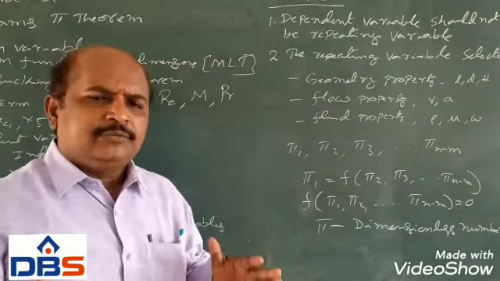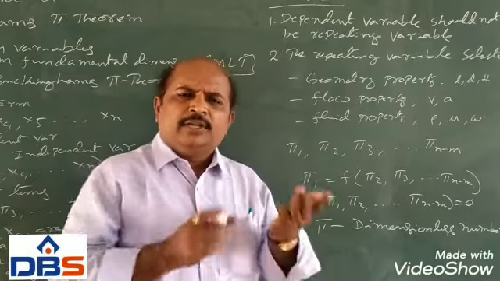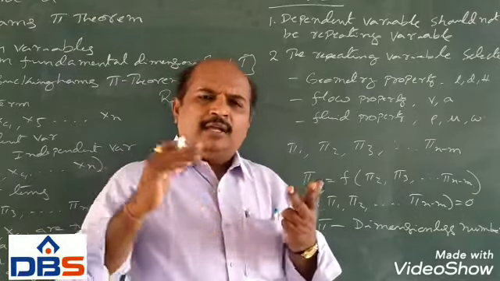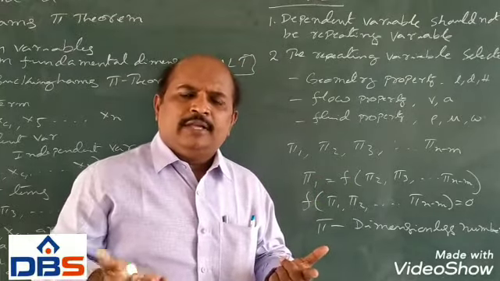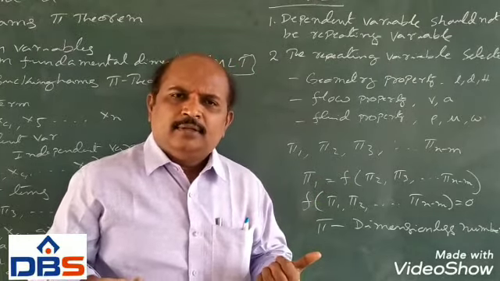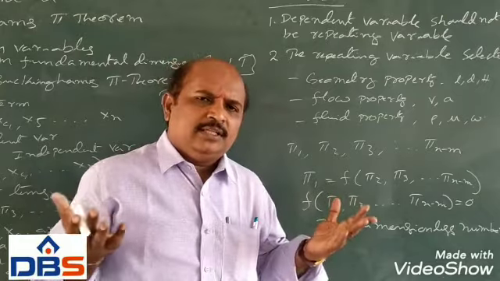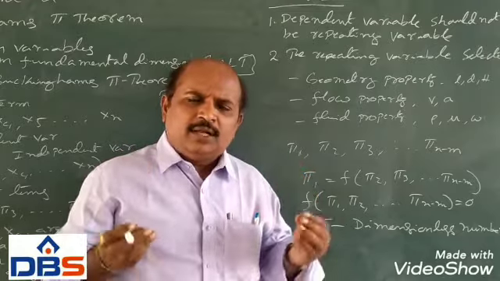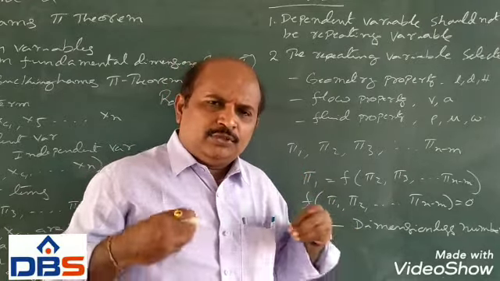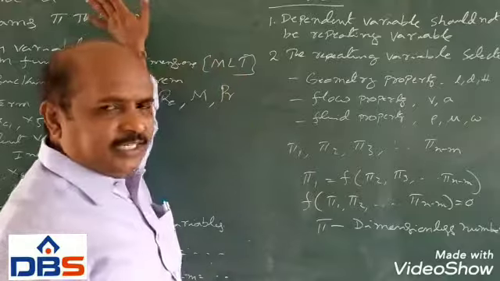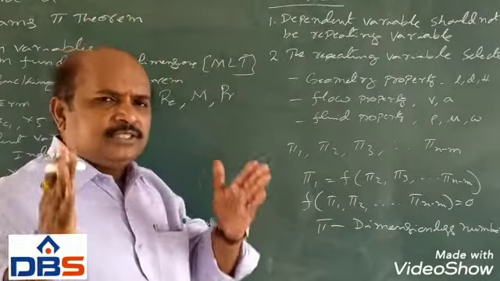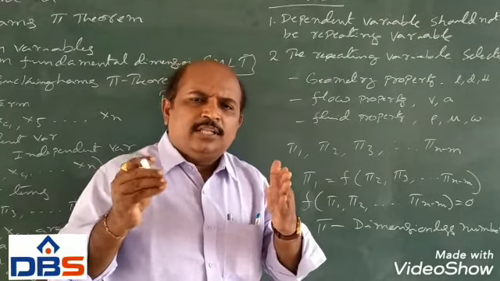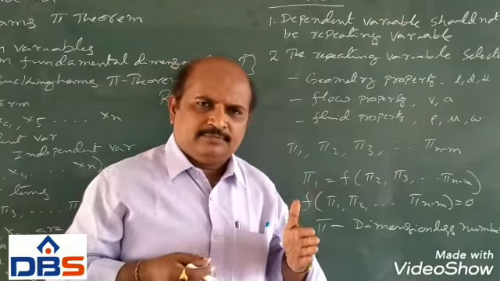Generally in heat transfer we use many dimensionless numbers. Reynolds number is a dimensionless number, Prandtl number is a dimensionless number, and Biot number, Nusselt number. In convective heat transfer, we use many non-dimensional numbers, and those derivations can be found with the help of dimensional analysis. Dimensional analysis is one method for finding the equations involved in dimensionless numbers.